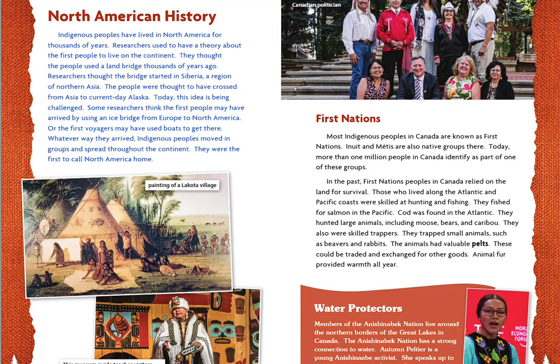Today, this idea is being challenged. Some researchers think the first people may have arrived by using an ice bridge from Europe to North America. Or the first voyagers may have used boats to get there. Whatever way they arrived, indigenous peoples moved in groups and spread throughout the continent. They were the first to call North America home.